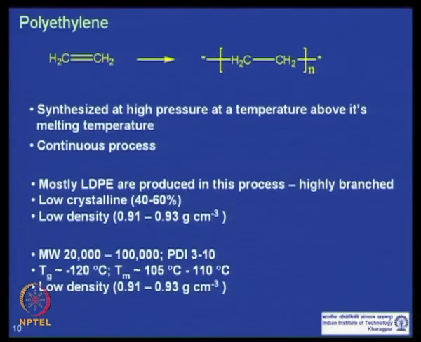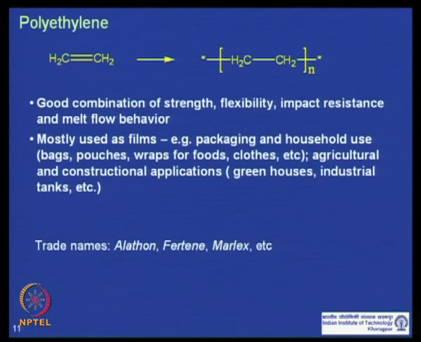Typical molecular weights for the commercial polymers are 20,000 to 100,000, PDI is 3 to 10, and Tg of these polymers is about 120 degree centigrade, and Tm is from 105 to 110 degree centigrade, and density, as I said, is low, one more time. And applications are, most of this has very good strength, flexibility, impact resistance, and these have good melt flow behavior. If you have good melt flow behavior, then you can do the processing easily.